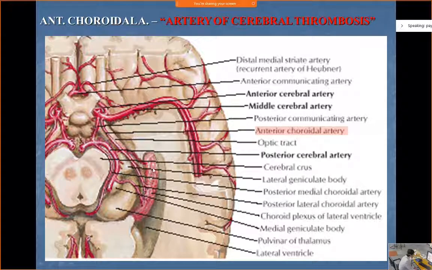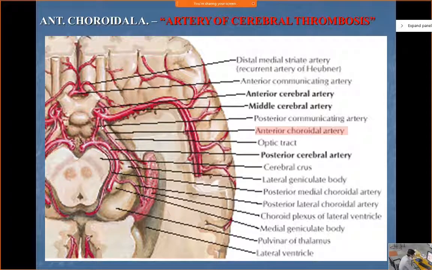The arteries will supply this plexus, and from this plexus an ultrafiltrate will come, which is nothing but the cerebrospinal fluid. So basically the choroid plexus is responsible for formation of the CSF in the ventricle. It invaginates inside the ventricle, from where an ultrafiltrate will seep out and form the CSF. So there must be some artery supplying the choroid plexus, isn't it? Only then the ultrafiltrate will come out of it.